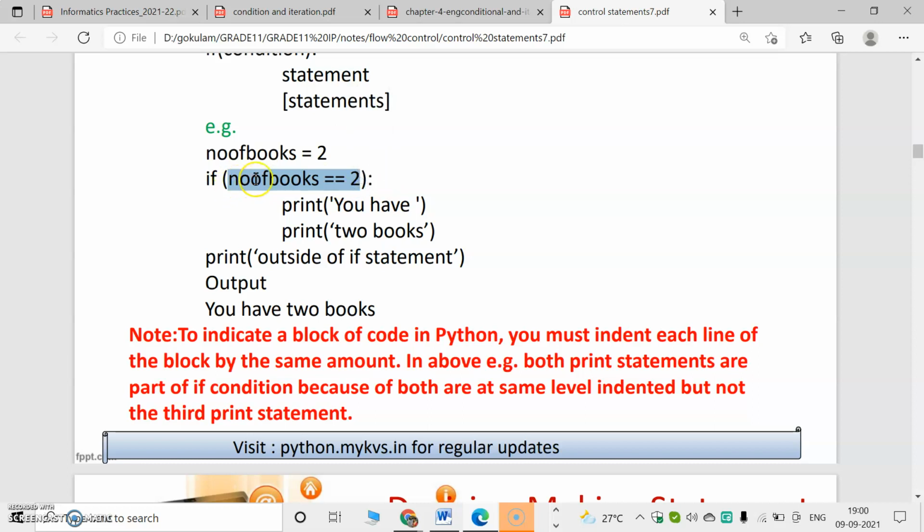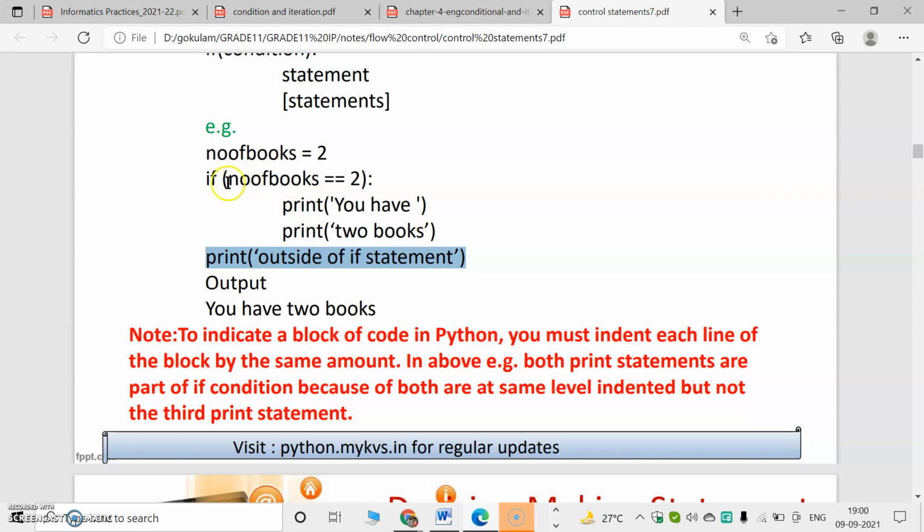So it will check the value of number of books equal to 2. In this case it is true because number of books equals 2. So the print statement 'you have 2 books' will work, and the output will be 'you have 2 books'. If it is false, suppose we give it as 1, what happens? In this condition check, the number of books is 1 because we are checking with 1. Then this statement will not work. The print outside the if statement will work.